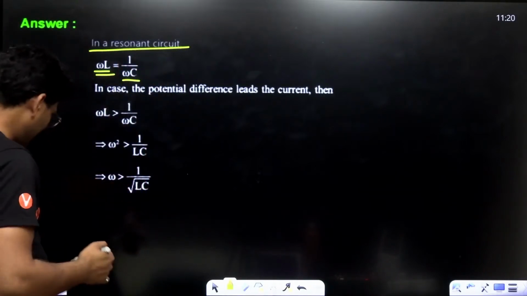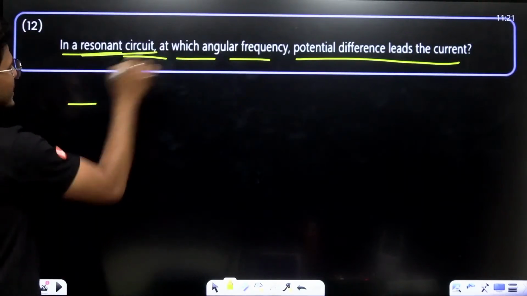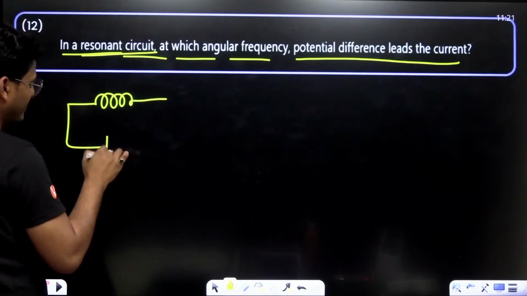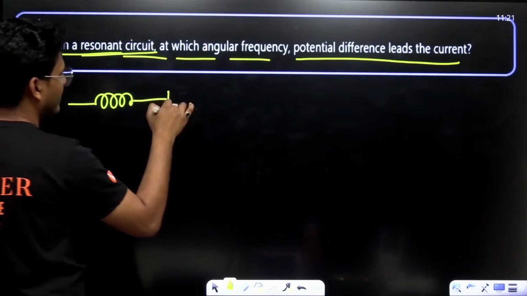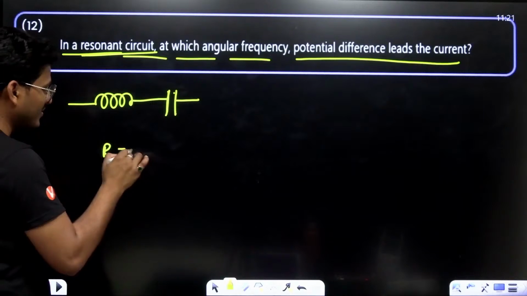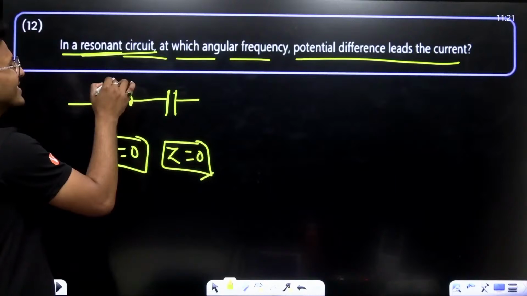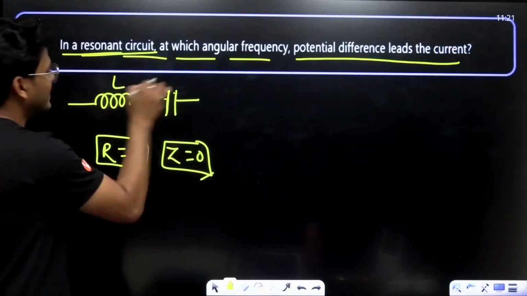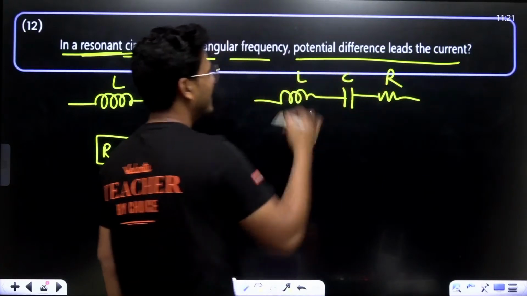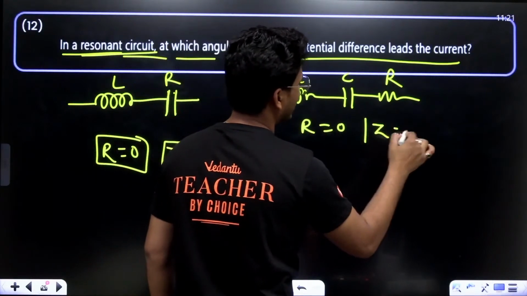In resonant condition, if I am considering a resonant circuit, that means inductor and capacitor, both are present. That means resistance will be 0, Z is also 0. If you have an LCR circuit, then it is also possible, just because R is 0 and Z is also 0.